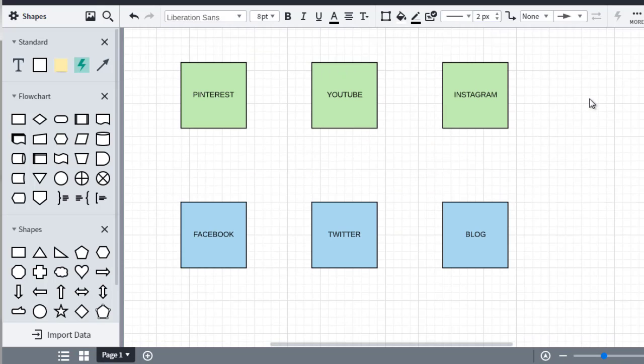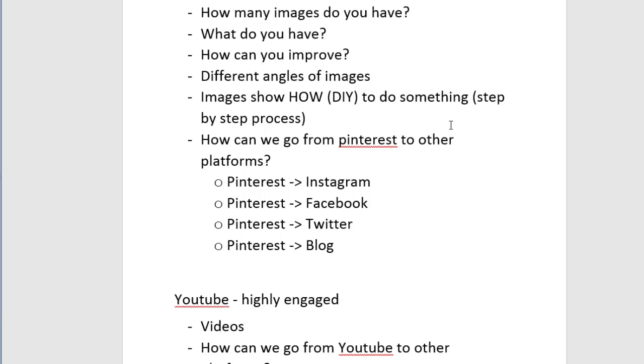In my brain, green signifies the places that we upload, and blue signifies the places where we don't upload, and we simply post. So Pinterest goes to Instagram, Facebook, Twitter, and the blog.